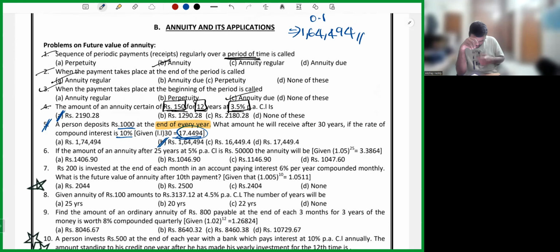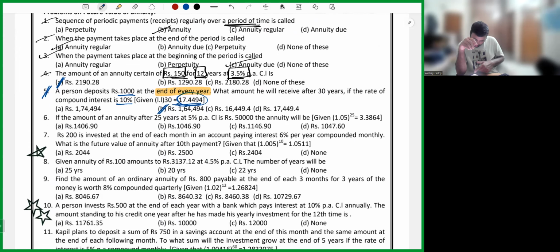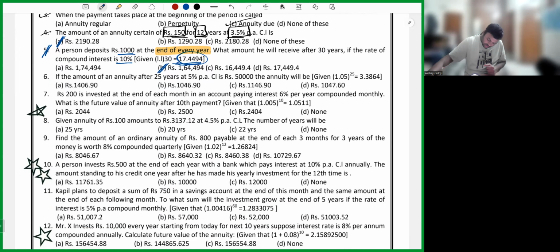If you see question number 6, he's telling the amount of an annuity after 25 years at 5% is 50,000. Then how much annuity must you deposit every period? The question is not telling about ordinary annuity or annuity due.